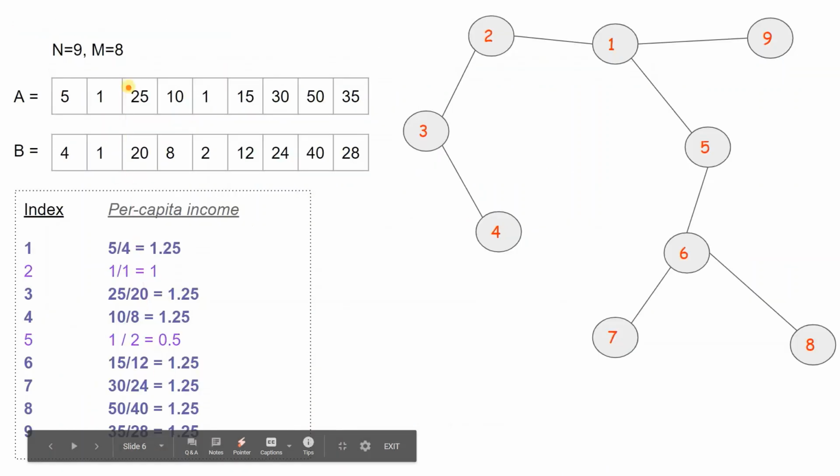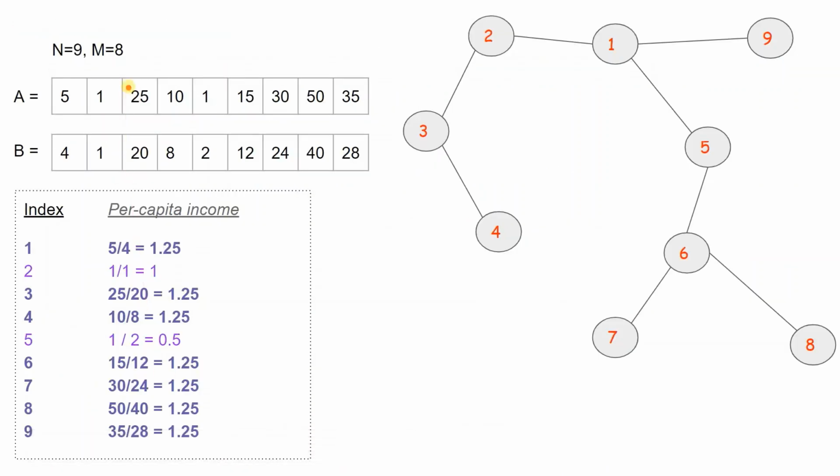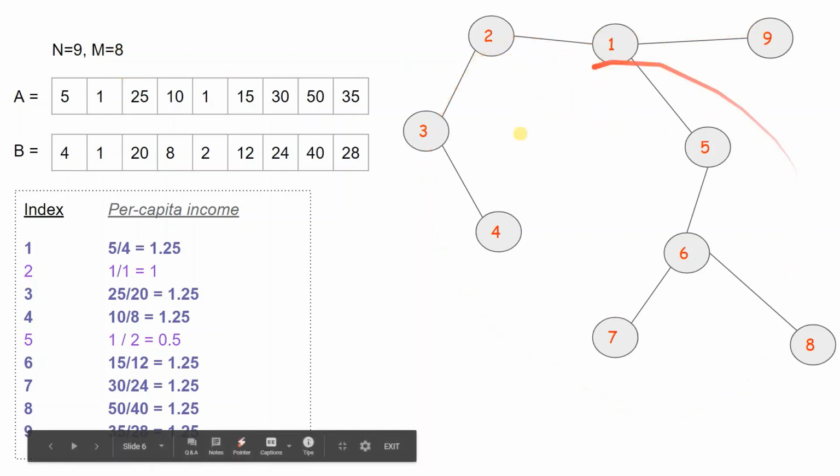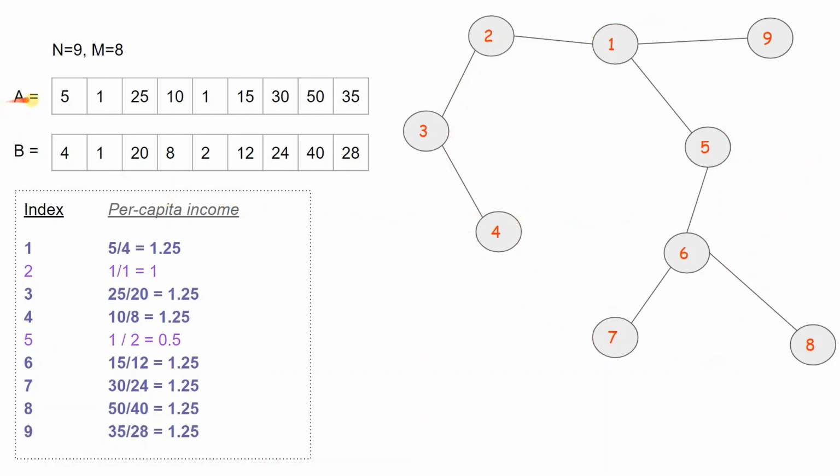In the next example, we have n provinces and m roads, which means we have 8 roads connecting those 9 provinces. Here we can see the graph, and the income is given in array A. The population is given in array B as well.